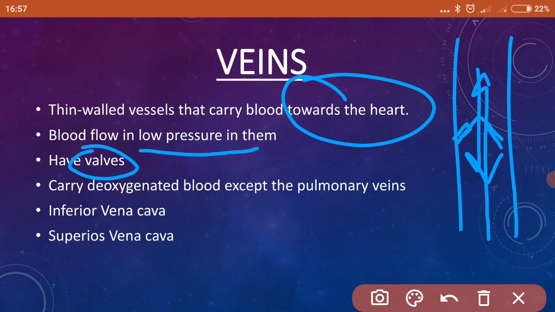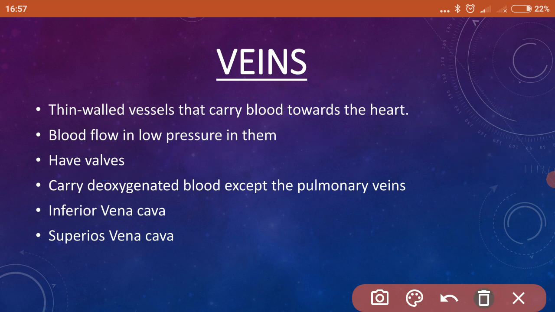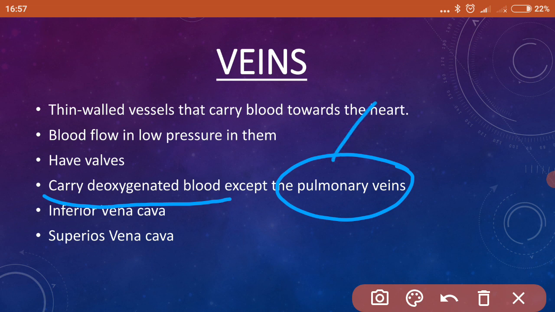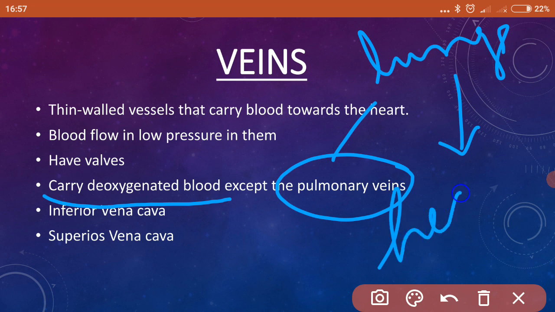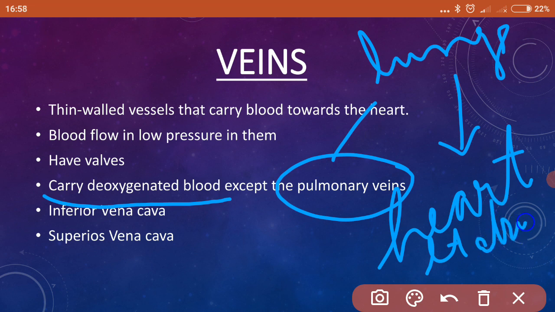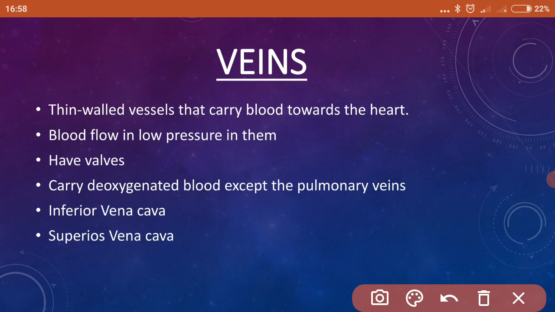Now all the veins carry deoxygenated blood, except the pulmonary veins. Pulmonary veins, what do they do? They bring oxygenated blood from the lungs to the heart. Where in the heart? To the left atrium of the heart. Isn't it? We know that.